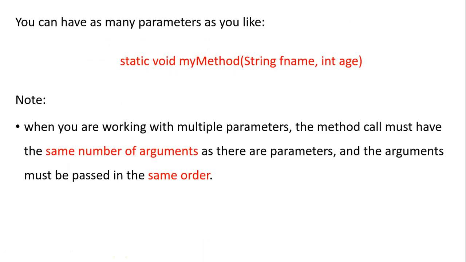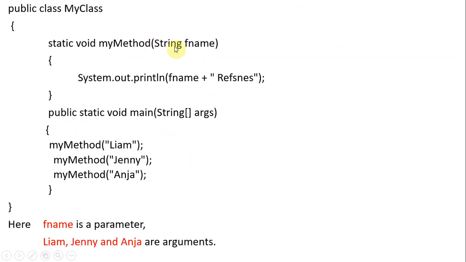You can have any number of arguments. There is no limit, but they are separated with commas. Before we had f name, now we have age also, but they are separated with a comma only. While passing as many parameters, you need to consider two things. This is the method declaration, that is a parameter.